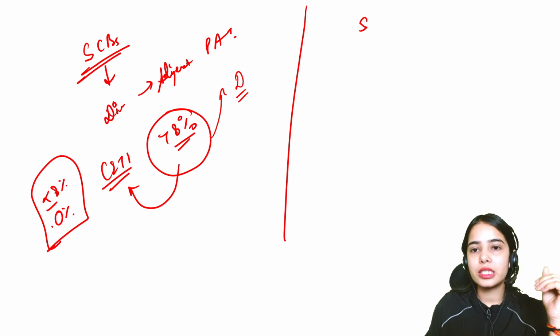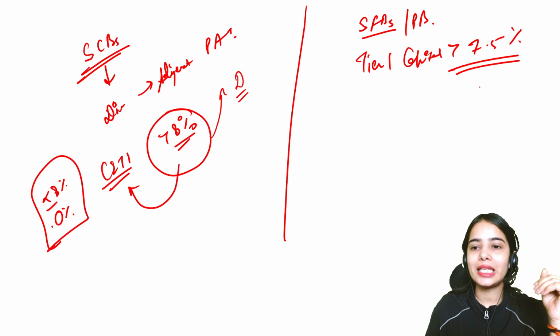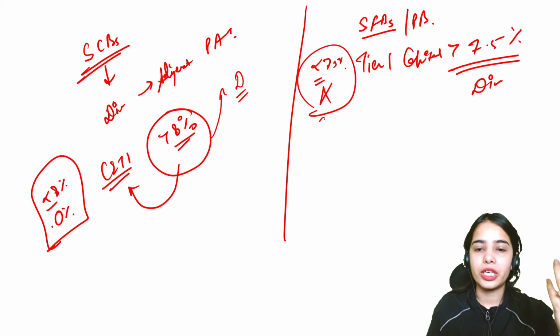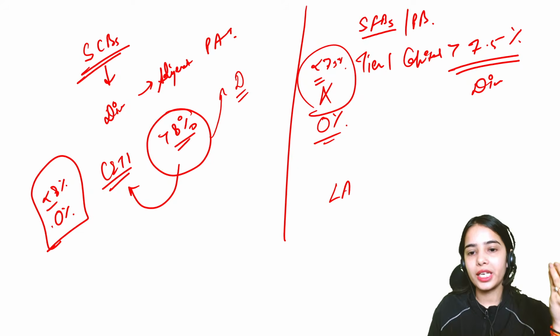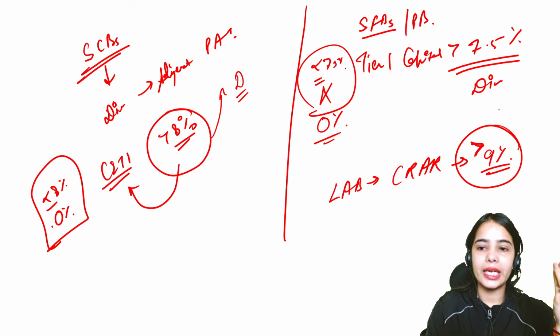Now for the small finance banks and for the payment banks, if they are maintaining tier 1 capital of more than 7.5%, then they can give the dividend. If they are maintaining less than or equal to 7.5%, they cannot give the dividend. The dividend from the adjusted profit after tax will be 0%. For the local area banks, it is on the basis of the CRAR. They have to maintain 9% of the CRAR. So if they are maintaining more than 9% of the CRAR, then they can give the dividend.